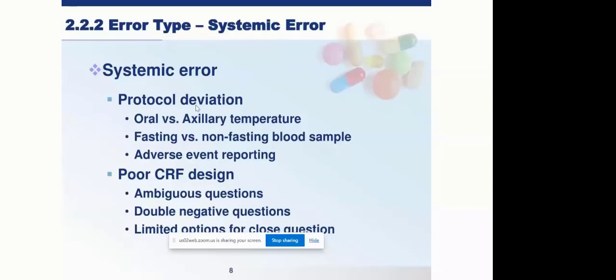Could be minor, could be major. So oral versus axillary temperature recorded is one of the protocol deviations. The protocol might tell us that the temperature should be oral, or the blood sample that should be collected should be fasting, and the site will end up getting a non-fasting blood sample. So that is also a deviation from what the protocol says for that particular clinical trial. So that is also an issue.